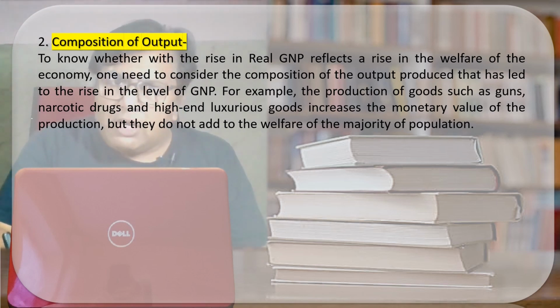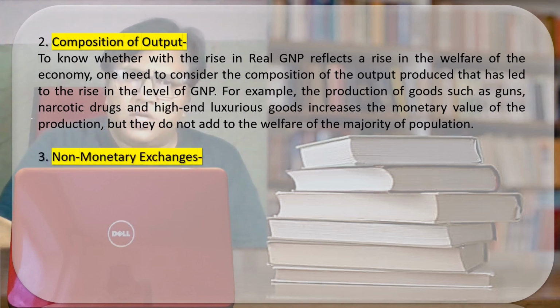No doubt the real GDP has increased. But this increase in the real GDP is not providing any benefit to the country. Why? Because the production of drugs, ammunition, and luxurious goods has only increased, whereas the production of consumer goods is still low. Clear?